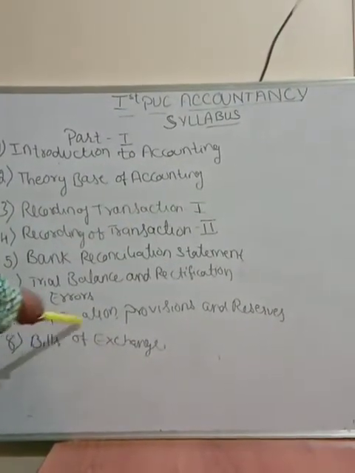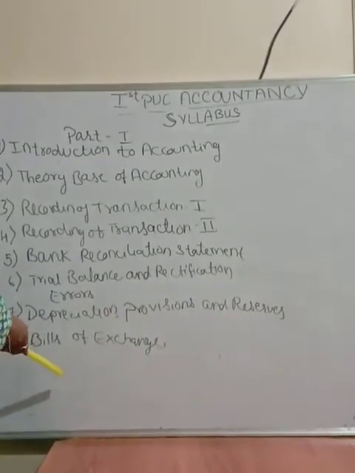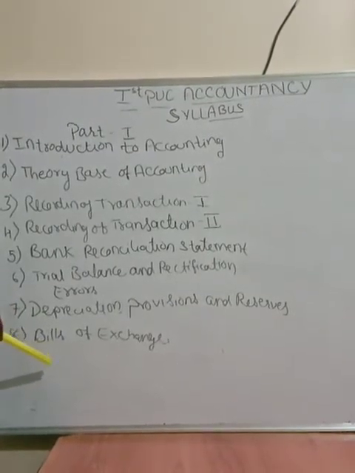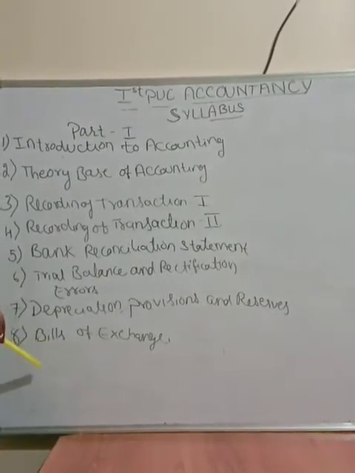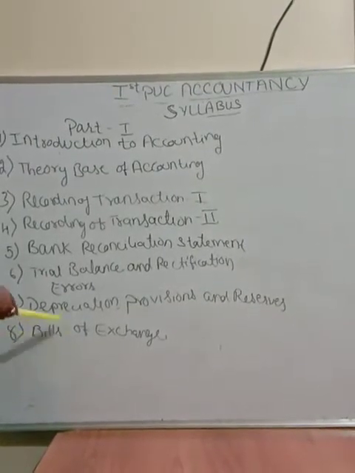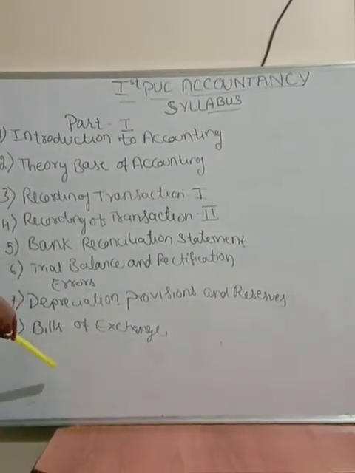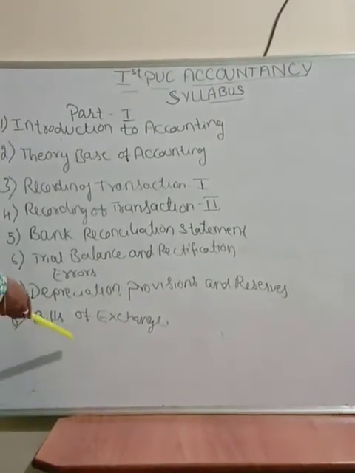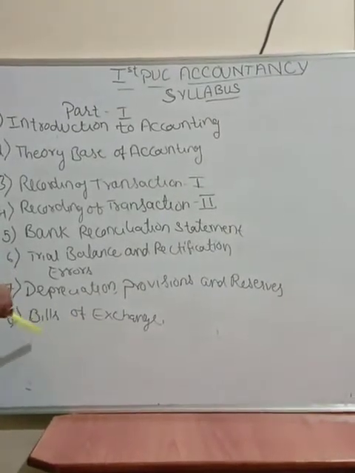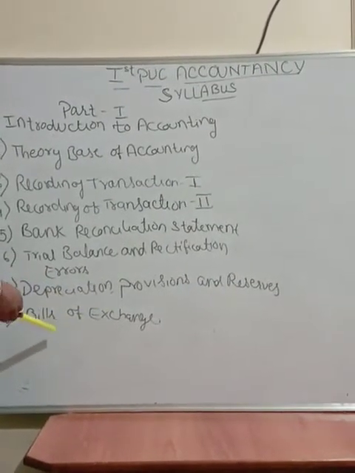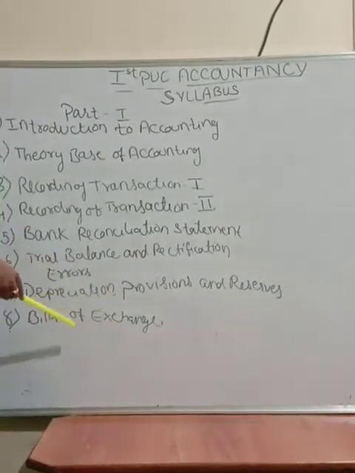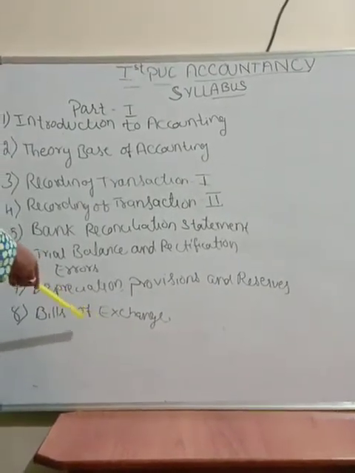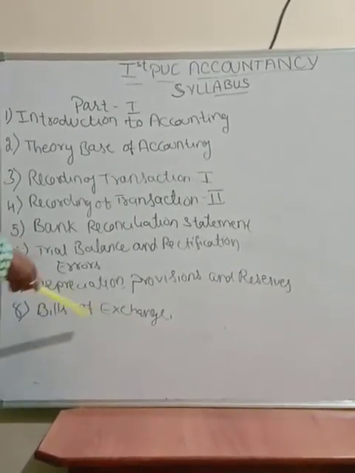Eighth chapter is bills of exchange. In this chapter you are going to know the meaning of bills of exchange, promissory note, advantages of bills of exchange, maturity of bill, discounting of bill, endorsement of bill, accounting treatment, and dishonor of the bill. Dishonor is nothing but cancellation. Then renewal and retiring of the bill, bills receivable and bills payable, and accommodation bills. Bills of exchange is just like discounting of a cheque. We all know the meaning of discounting of a cheque, so it is similar to that.